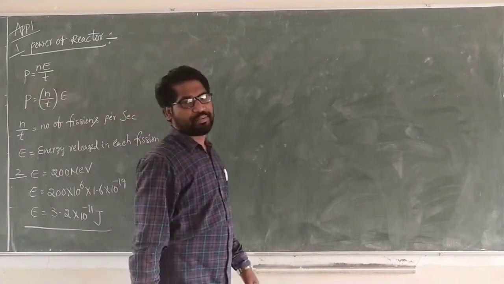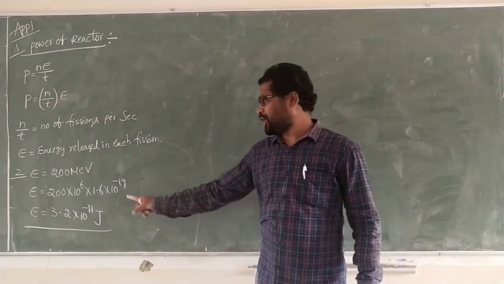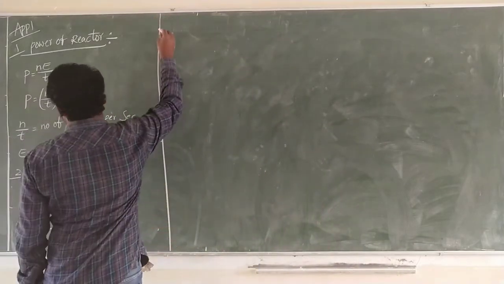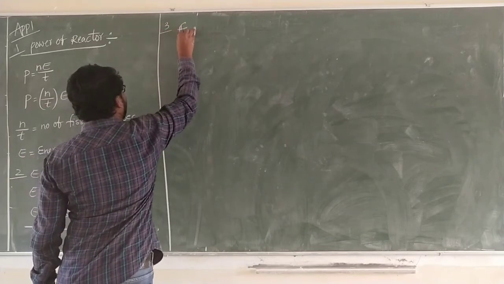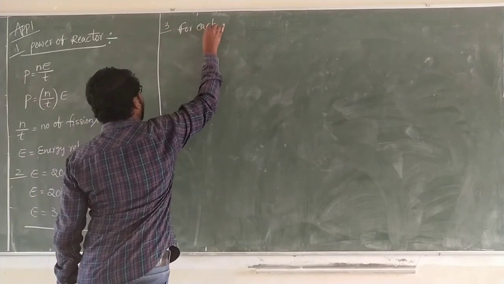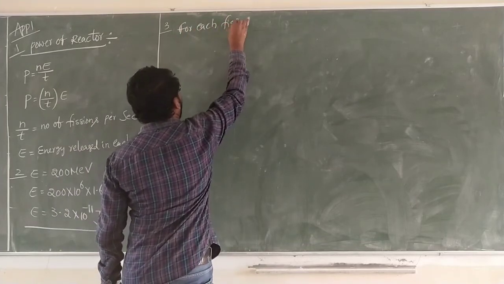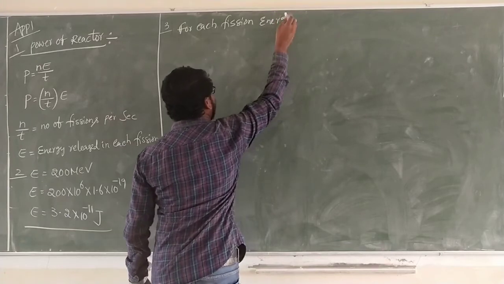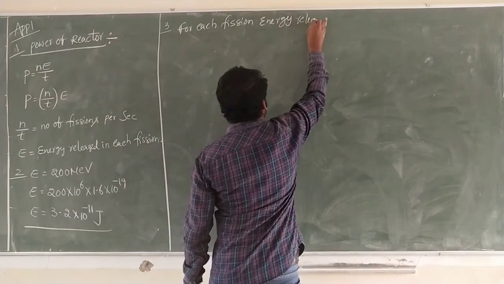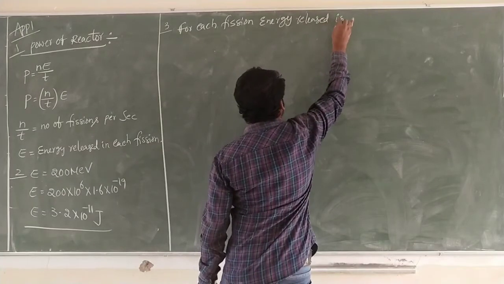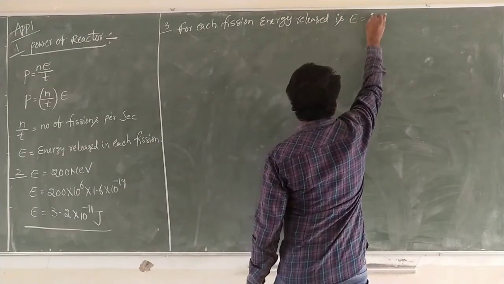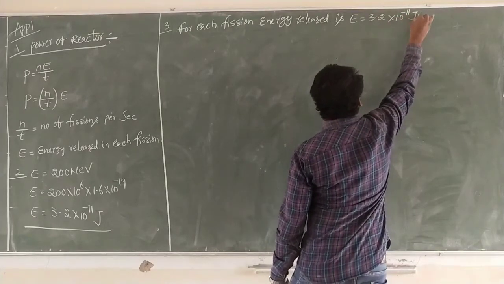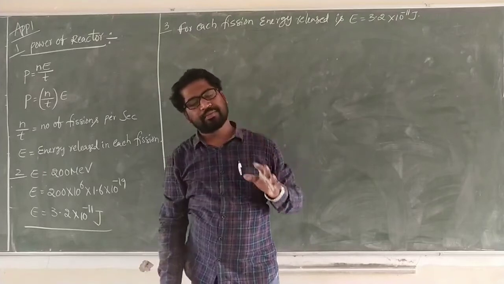For one fission, the energy released, for each fission, E is equal to 3.2 into 10 power minus 11 joule for each fission.